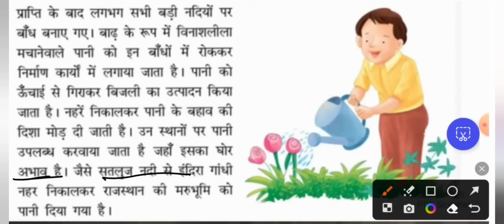Now identify which engineer is behind this idea to make water available in Rajasthan. So the river named Satluj, from it we made the Indira Gandhi Canal so that the water can be made available to Rajasthan. So find out from Google where the Satluj river flows.